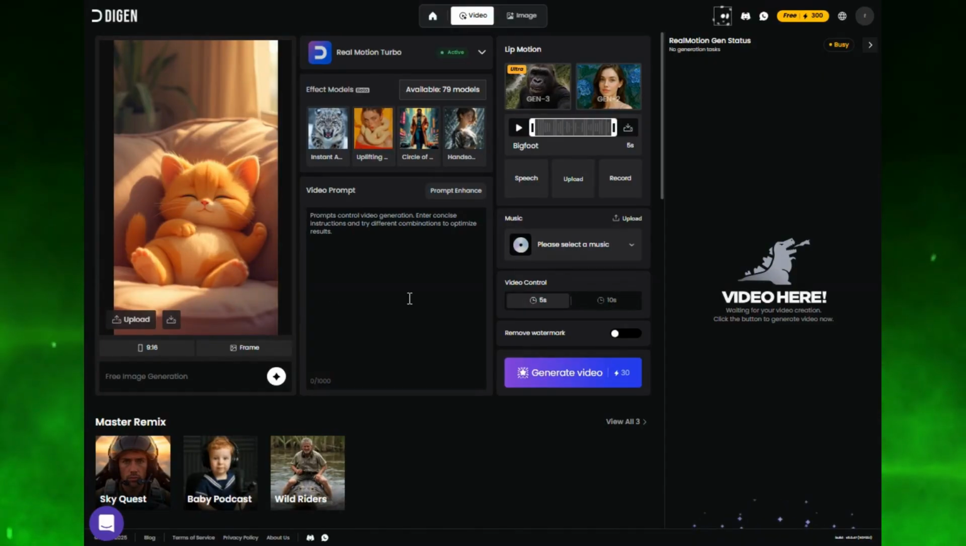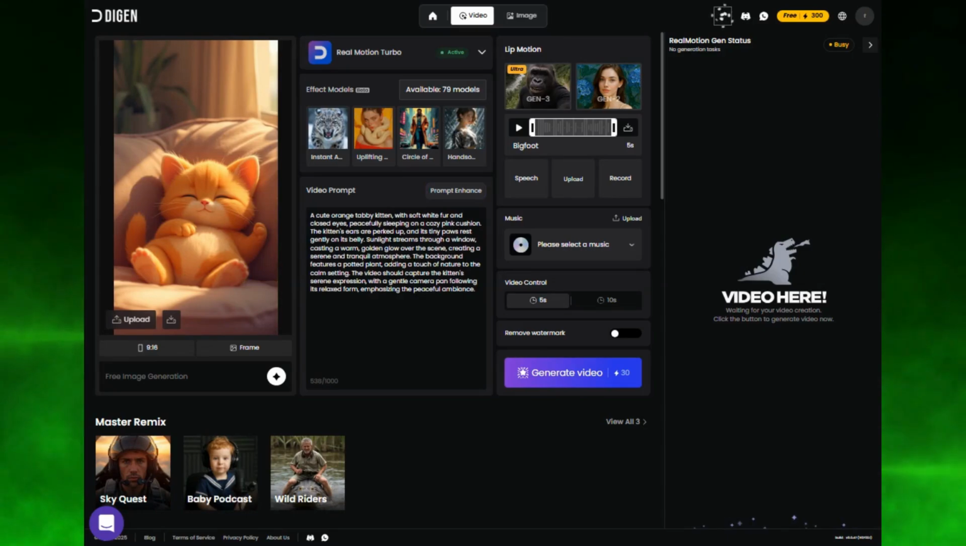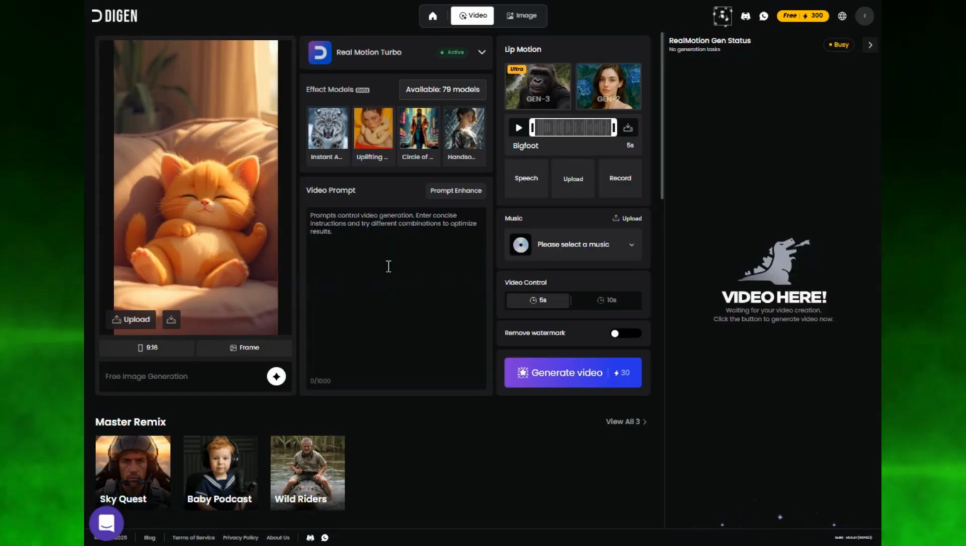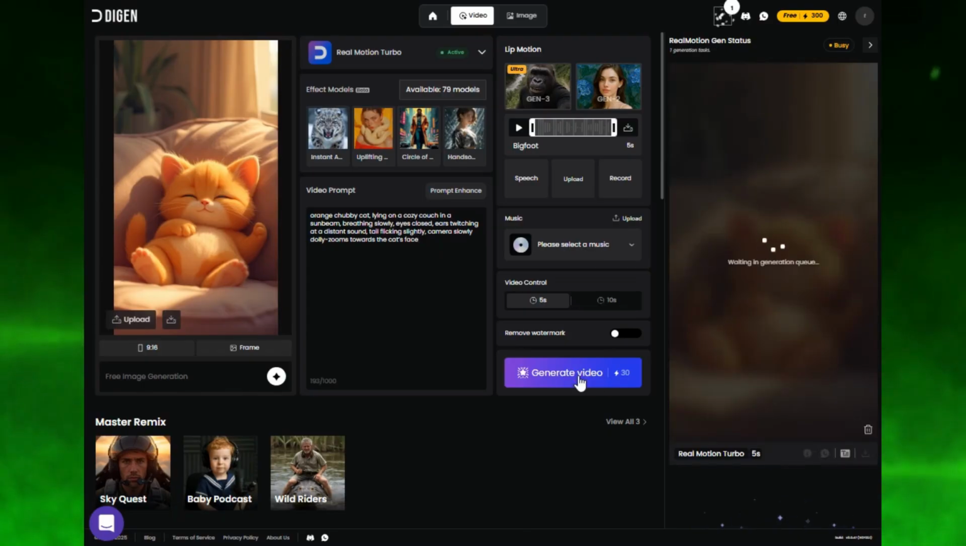You can either type your own animation prompt or click on Prompt Enhance. When you use Prompt Enhance, Digen AI writes its own prompt based on your image, but here's the catch. It can sometimes add random movement you don't want. So here's my recommendation. Start with your own prompt so you're in control. Then, if you want, hit Prompt Enhance to make it richer. Luckily, I already have my animation prompts from ChatGPT, so I'm just pasting them in.